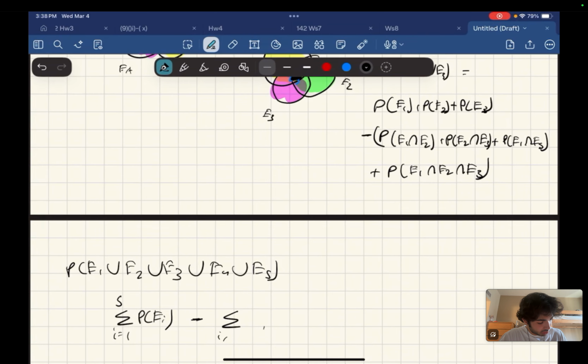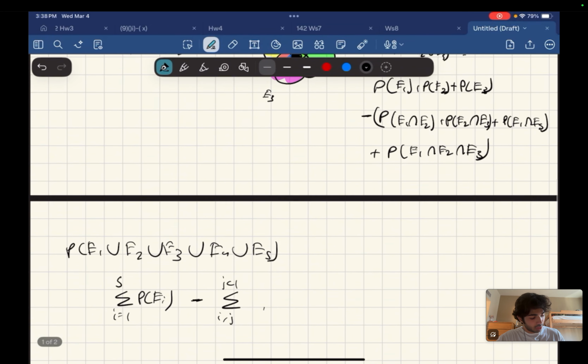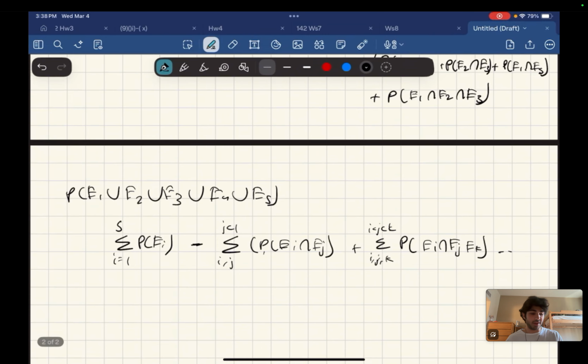I and j, where j is less than i, for all j less than i, every time they intersect. And then we add back i, j, k for all i less than j less than k, their intersections, and so on. Then we subtract the case of 4, and then we add the case of 5.